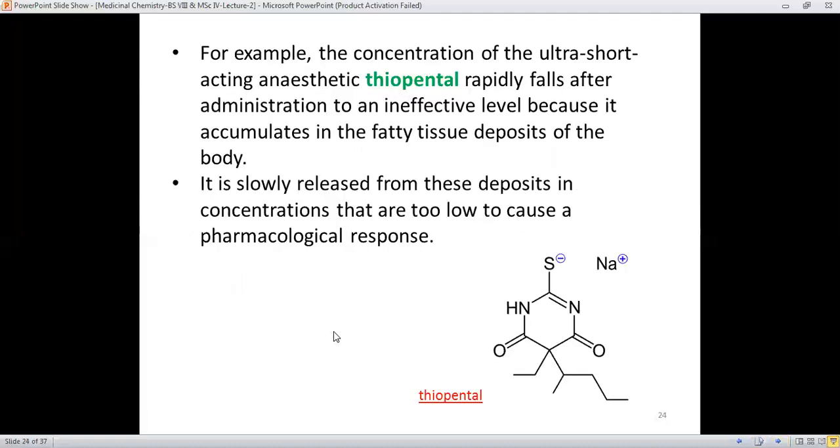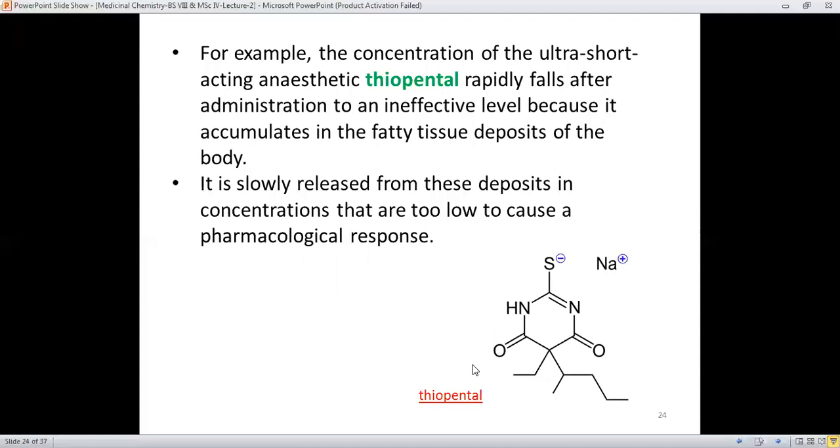For example, the concentration of the ultra short acting anesthetic agent thiopental rapidly falls after administration to an ineffective level because it accumulates in the fatty tissue deposits in the body.